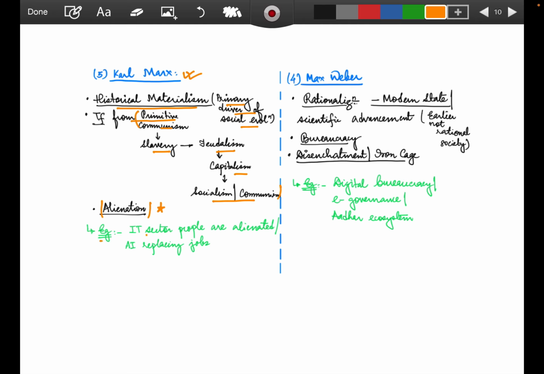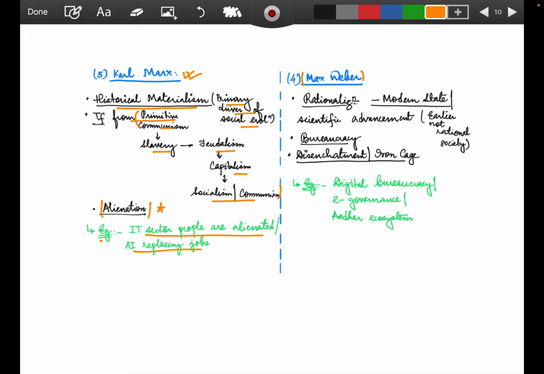So for example, IT sector people are alienated, or AI replacing jobs. What is happening? People are getting alienated. People are no more linked to what they own. So they are not the owners, right? They have been alienated. So this is one of the interlinkages of modernity.